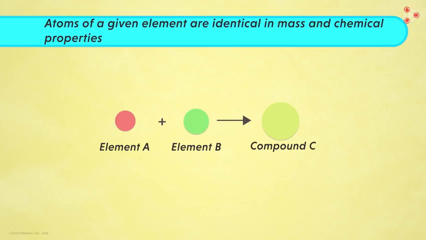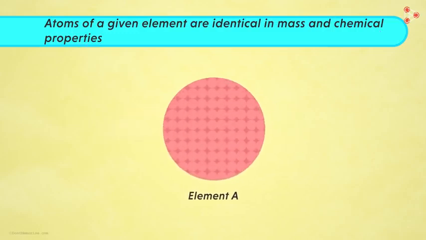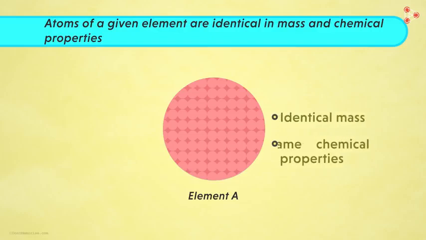The third postulate states that atoms of a given element are identical in mass and chemical properties. If we zoom into the element A, we find all the atoms that make up element A are just the same. And in what sense are these same? The atoms have identical mass as well as chemical properties. In simple words, the third postulate states that all atoms of a given element are identical.